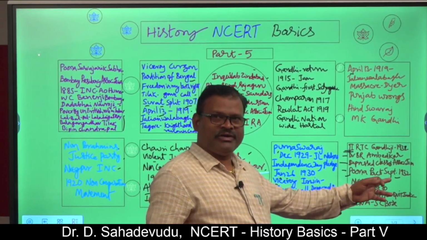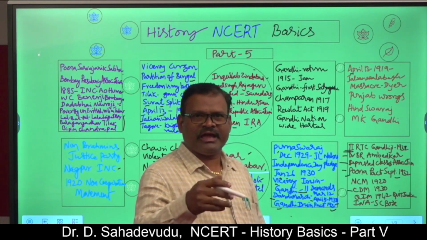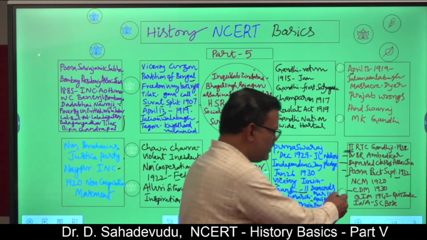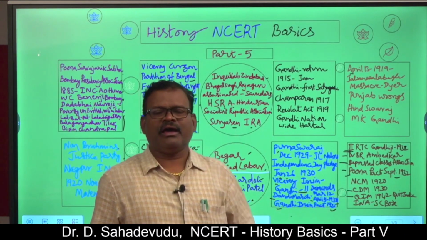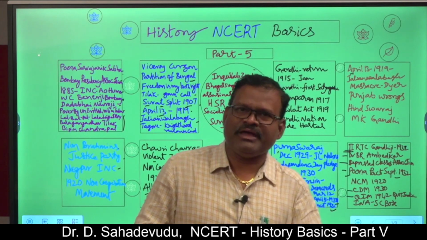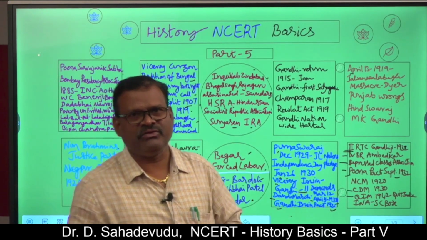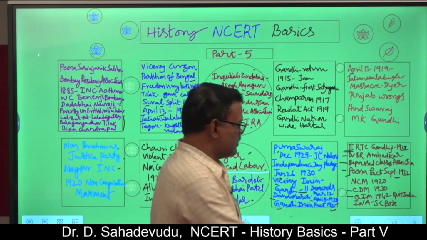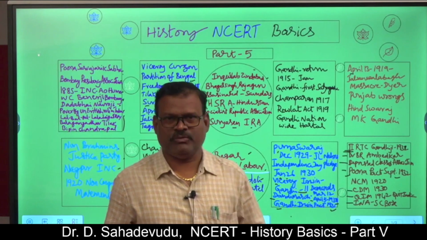Non-cooperation movement 1920-22, civil disobedience movement 1930-31, again 1932-34, Quit India movement 1942. Do or die, Karo ya Maro. This was the slogan given by Gandhiji for the Quit India movement during the Gowalia Tank speech. The last snippet: the Indian National Army was founded by Subhash Chandra Bose.